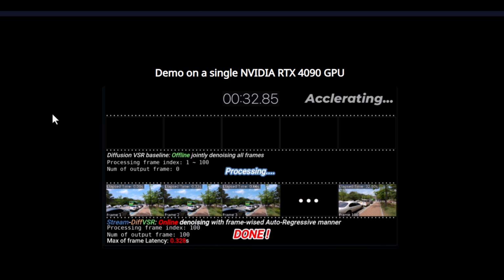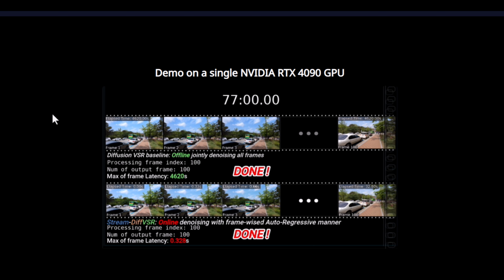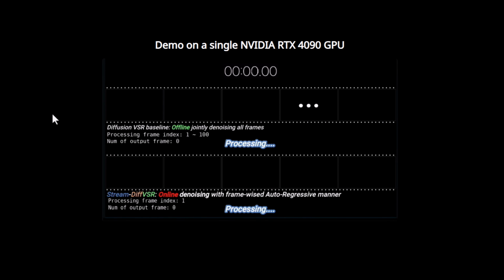Video super resolution has improved dramatically in recent years, especially with diffusion models. These methods can generate sharp, detailed frames that look far better than traditional upscaling techniques.